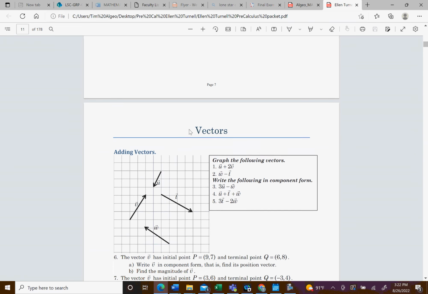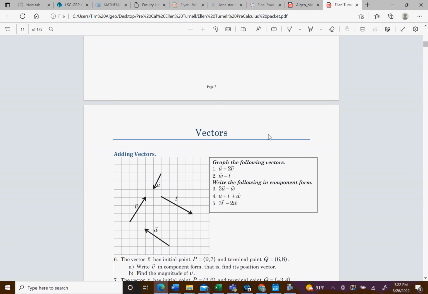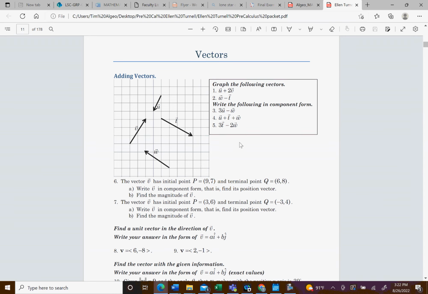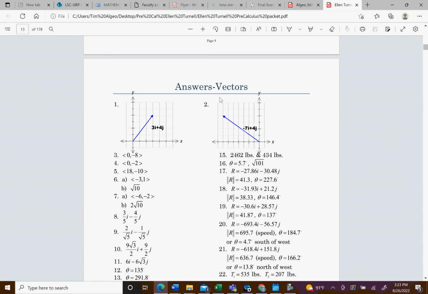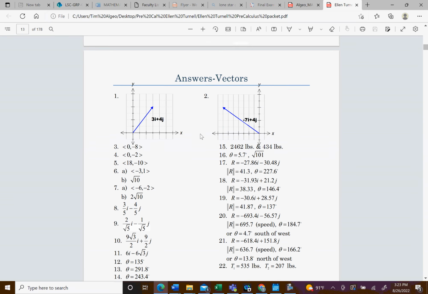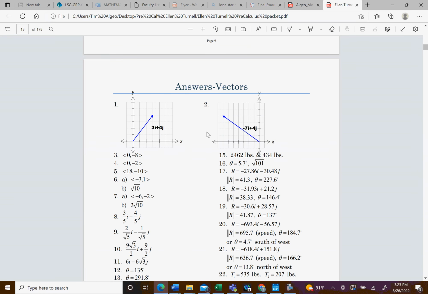Okay, so then this is the homework assignment. Now this homework is somewhat optional. I encourage you to try some of these, but the actual homework that will get graded is going to be in D2L. What's nice is you have your homework questions, and it also has the answers. So you can come look at the answers.